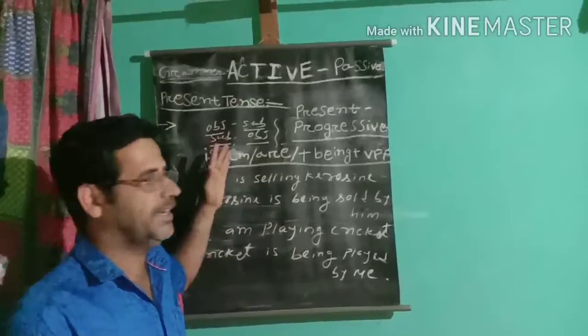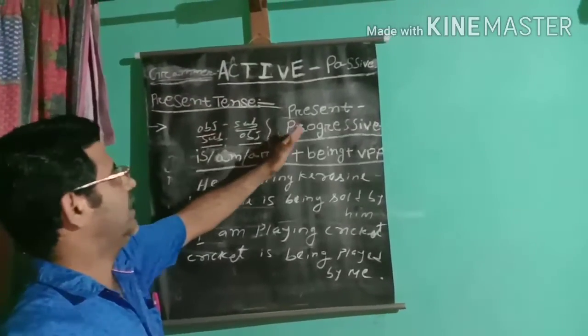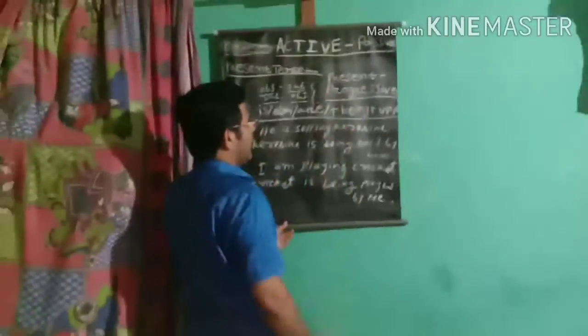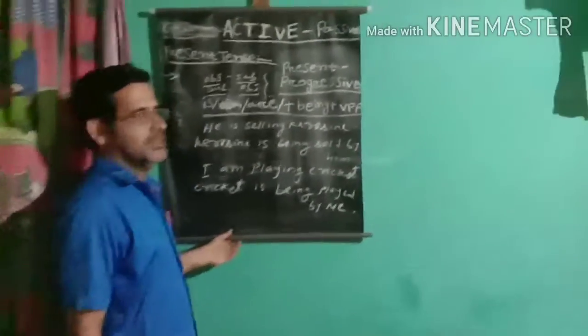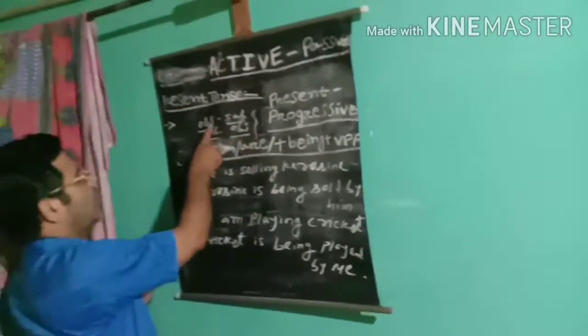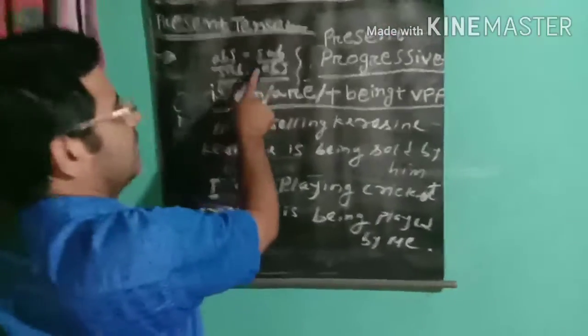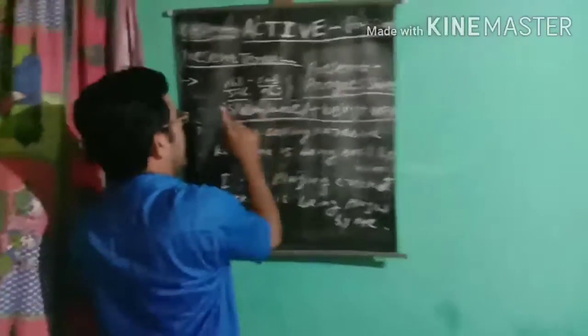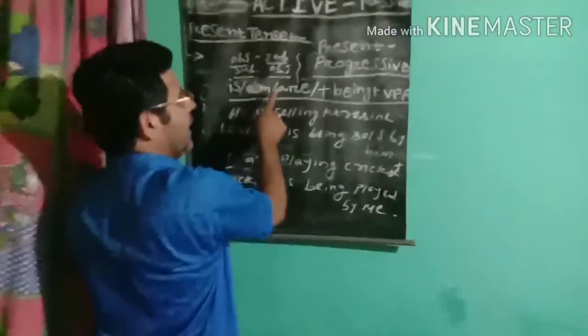Present simple is now completed, and the second is present progressive. When the sentence is in the form of present progressive, how does it become passive voice? The rule is: object becomes subject, subject becomes object, and is, am or are, plus being, plus verb past participle. For example, he is selling kerosene.